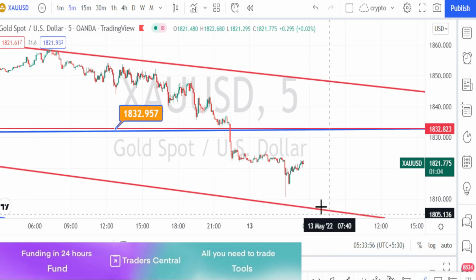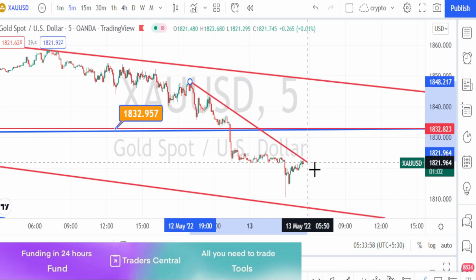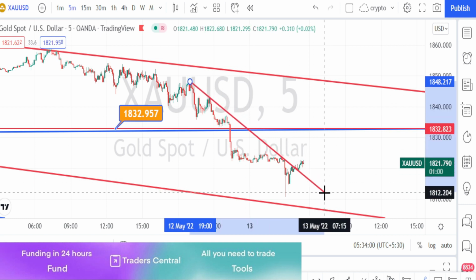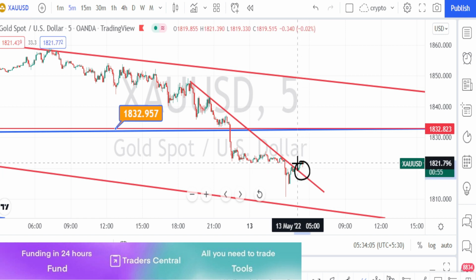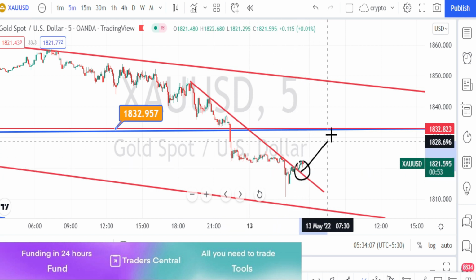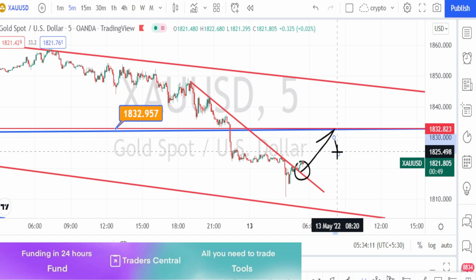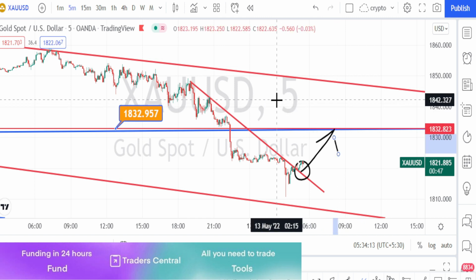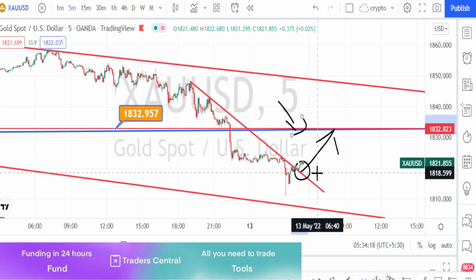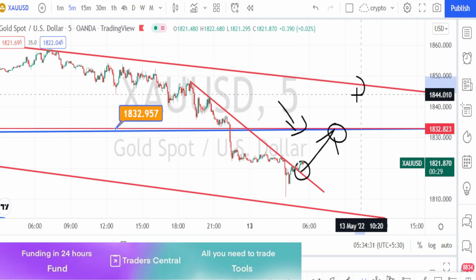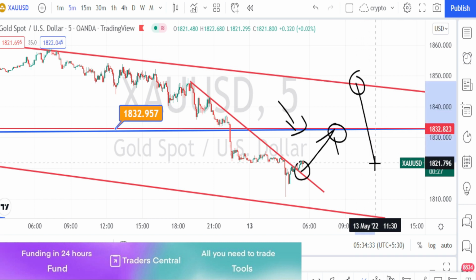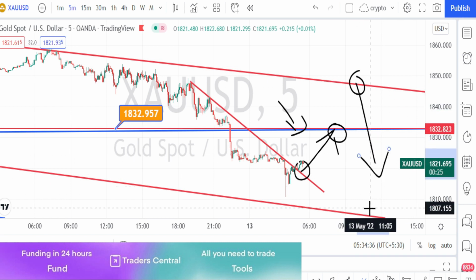Again, for the 5 minutes time frame, I would recommend you to draw trend lines like this to note the current trend of the price action, and whenever the price action breaks this resistance line, you can take trades on the bullish side. But the overall trend from the higher time frame is bearish. I would not recommend you to take trades against the trend. So you can wait for the price action to bounce back from this resistance level or from this resistance line to take trades on the bearish trend reversal.